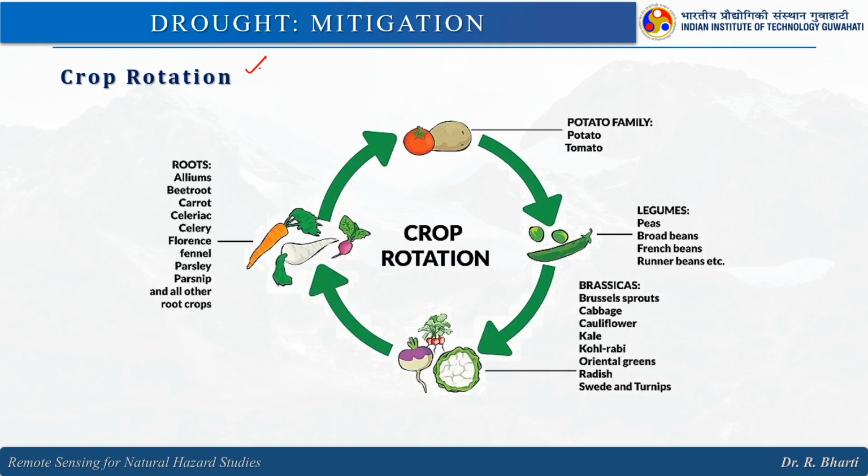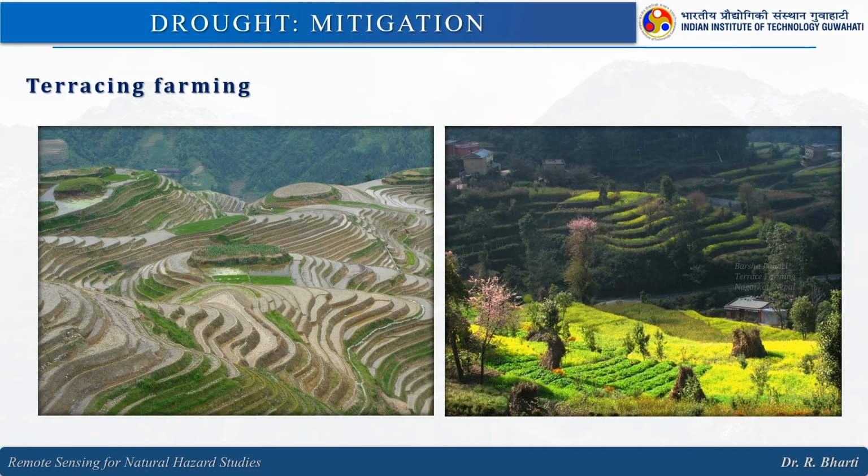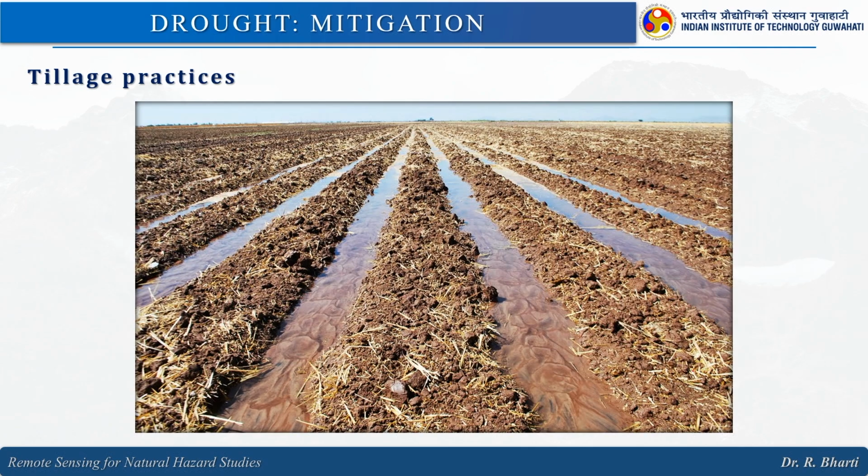So, you might be familiar with this crop rotation. We try to use different types of crop in a year, so that the soil will become more fertile, and depending upon the water availability we will use the appropriate crop type. And here contoured row cropping, here tillage farming, this is one of the examples, then tillage practices.